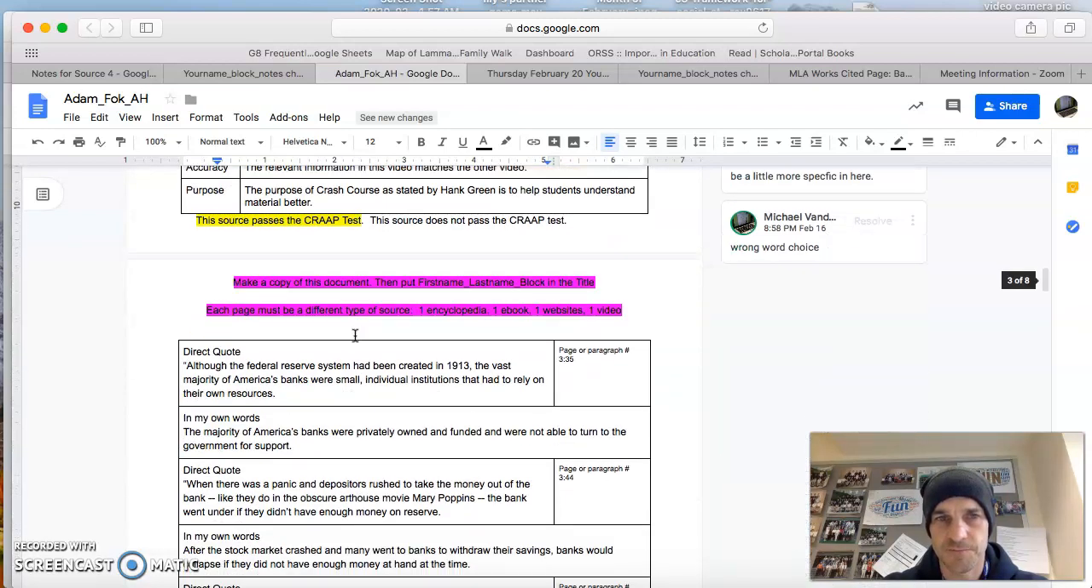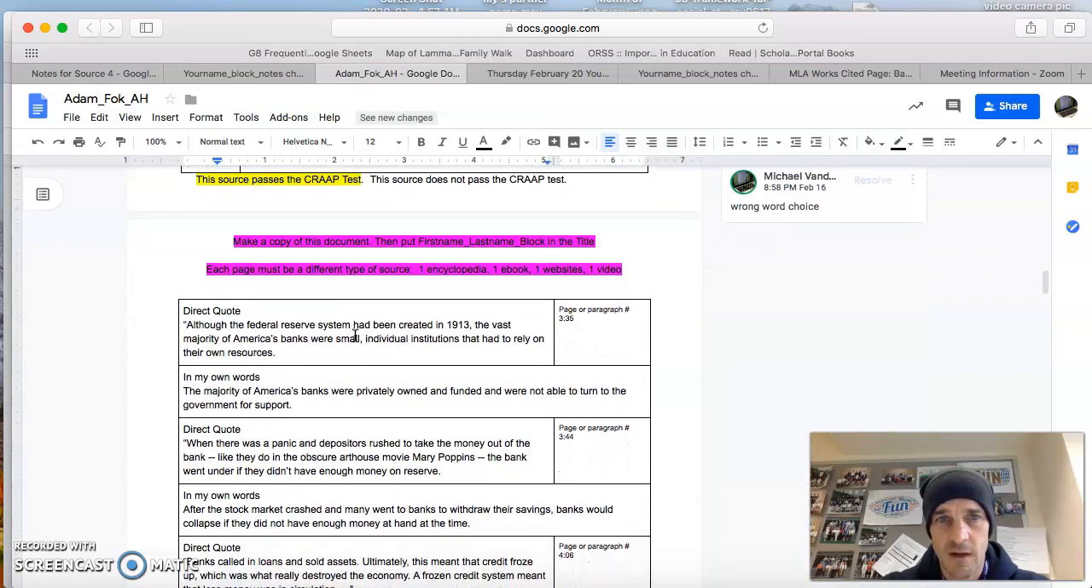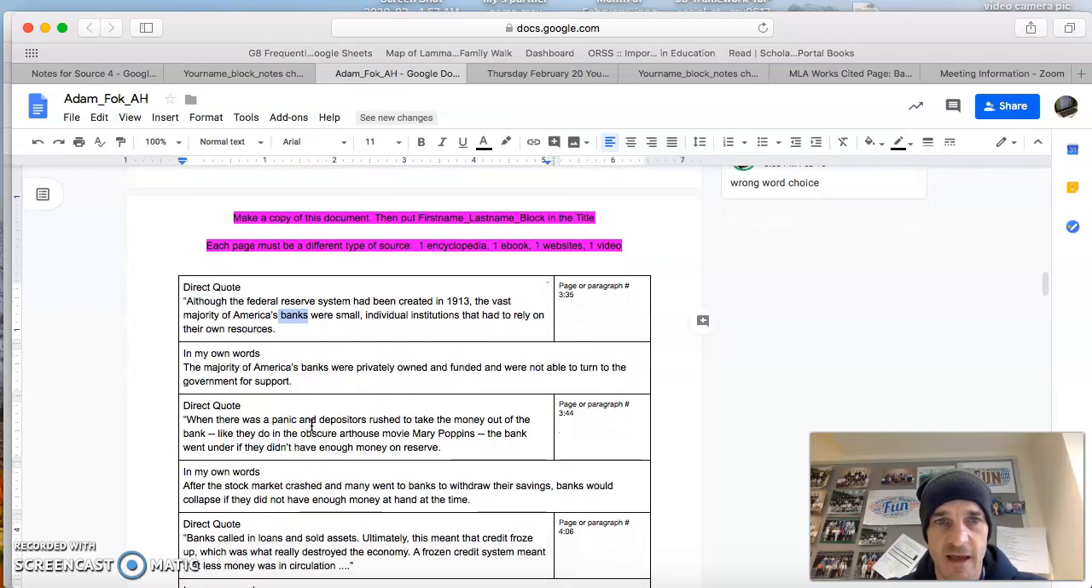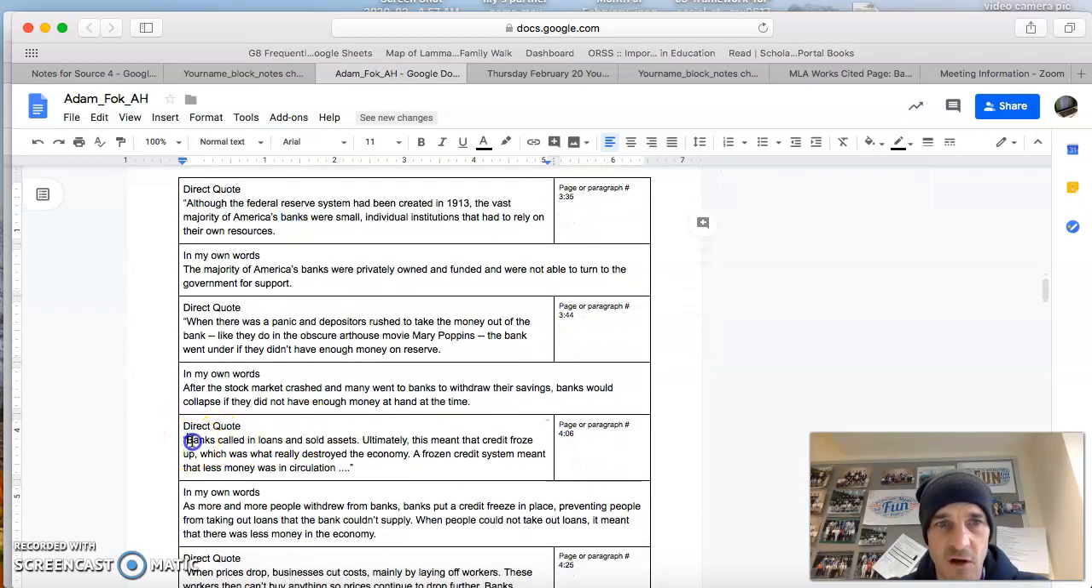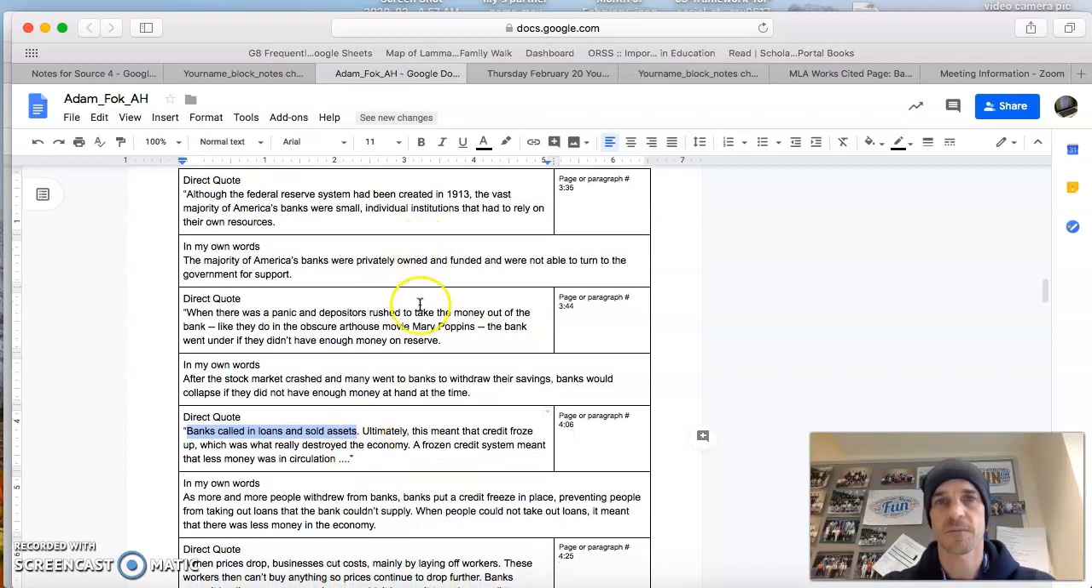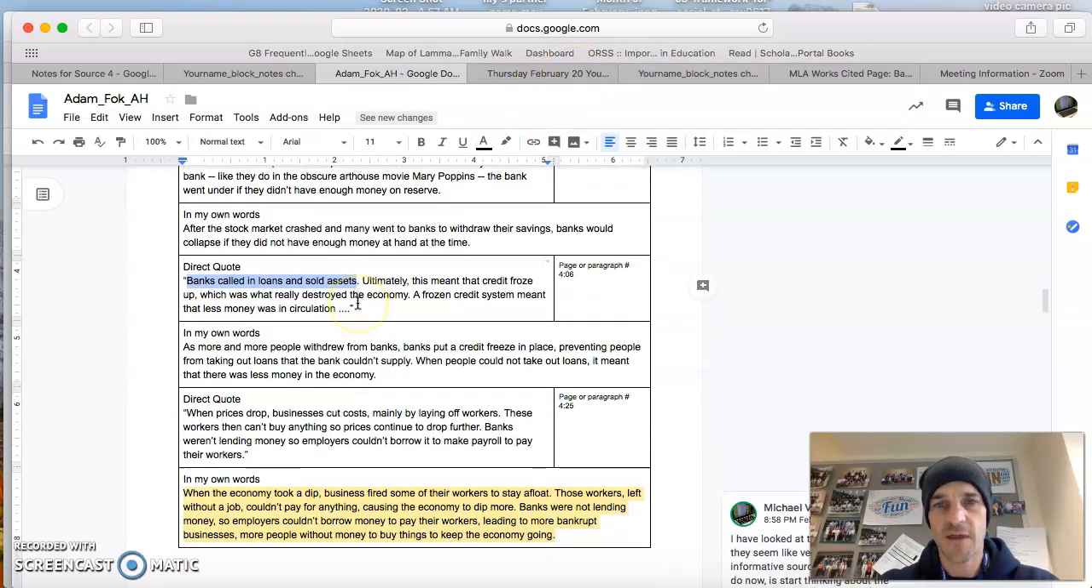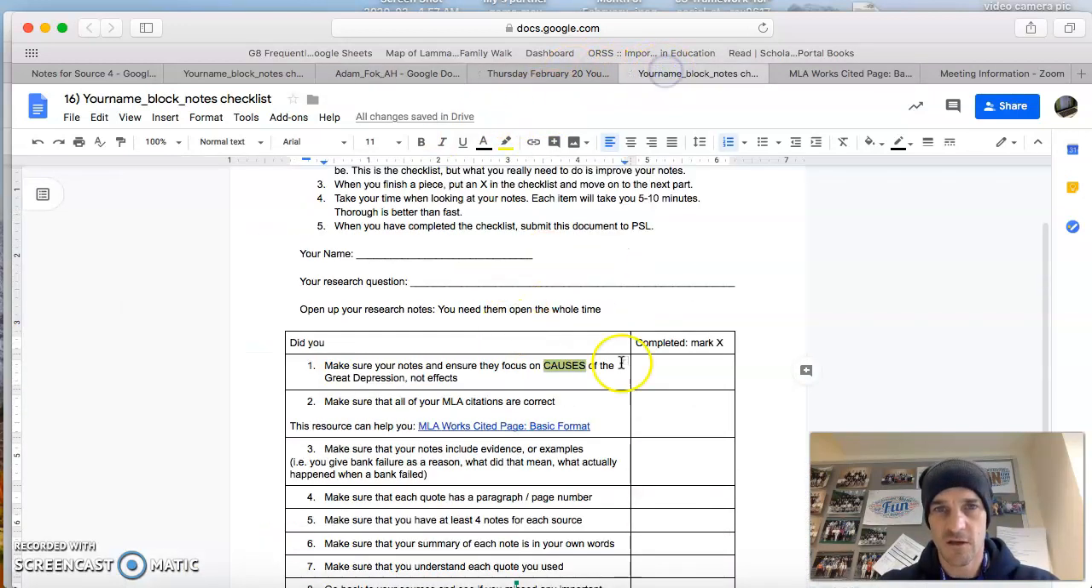Let's go on to the next one. Although the Federal Reserve System had been created in 1913, the vast majority of America's banks were small. So we're getting at banking now. We're looking at this as an issue, so we're getting at causes. Banks called in loans and sold assets, so we're pointing to bank failure as a cause. That's good. Bank failures was one of the causes. Okay, good. So I'm going to go through all that and make sure that I focus on causes, and if I'm done, I put an X here.